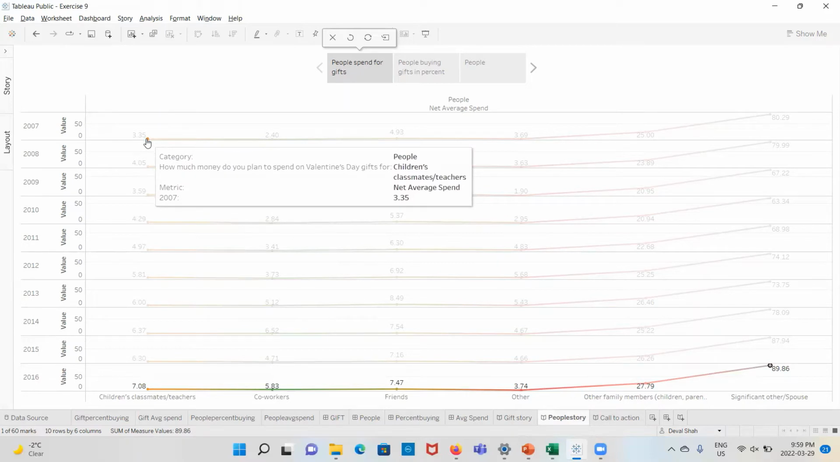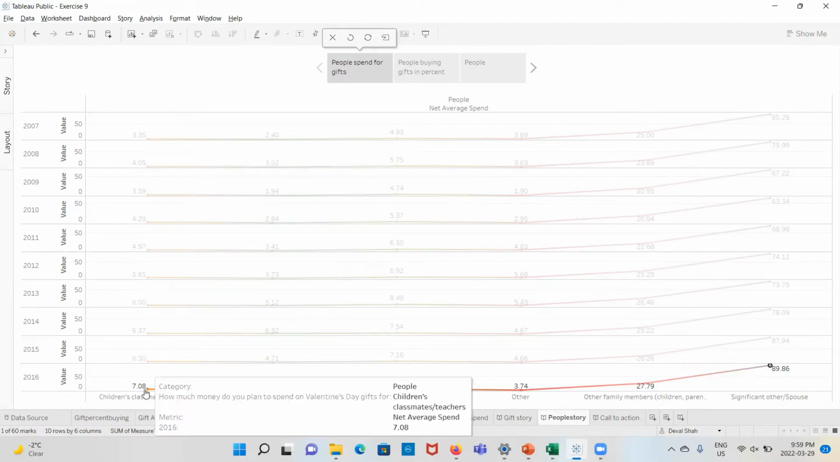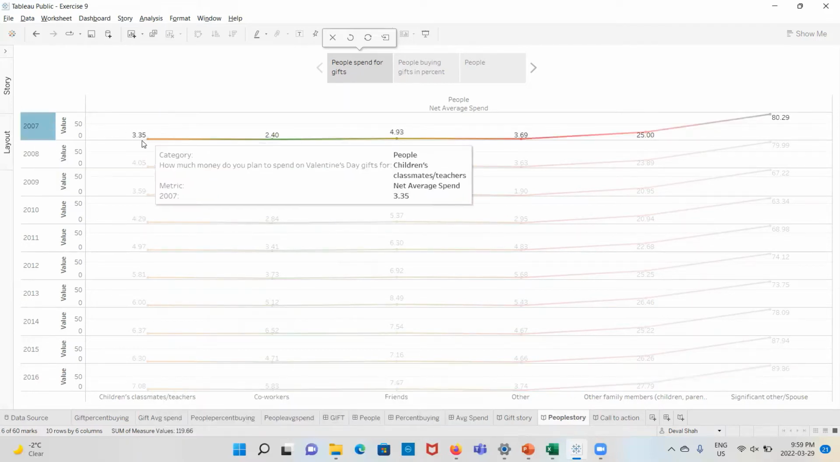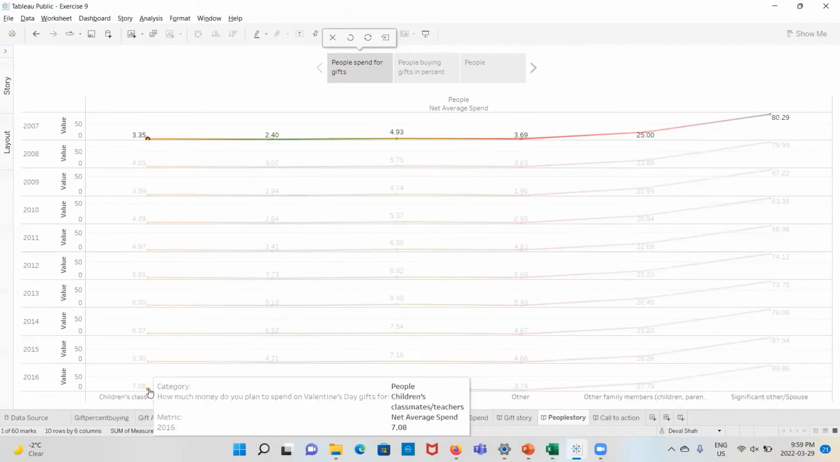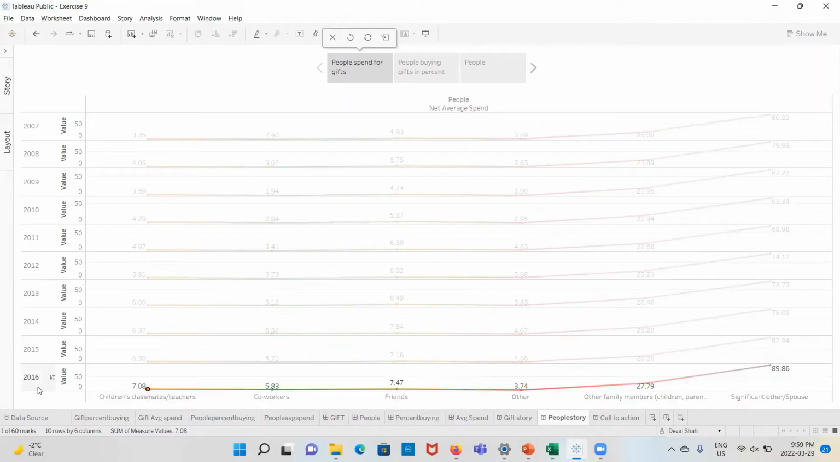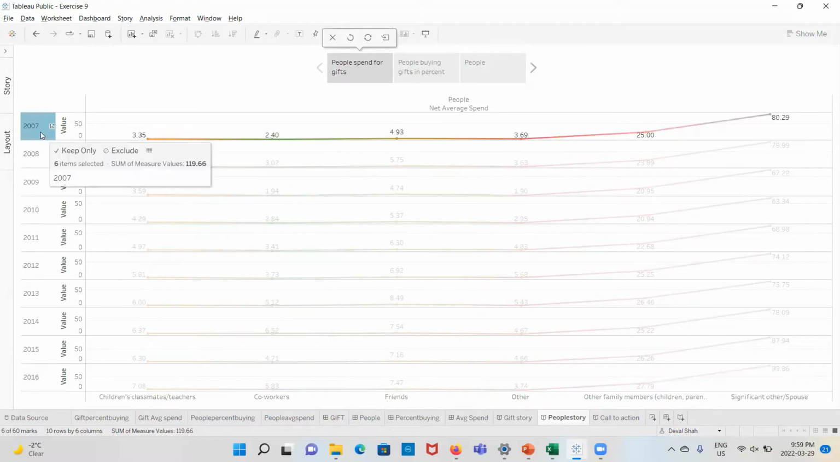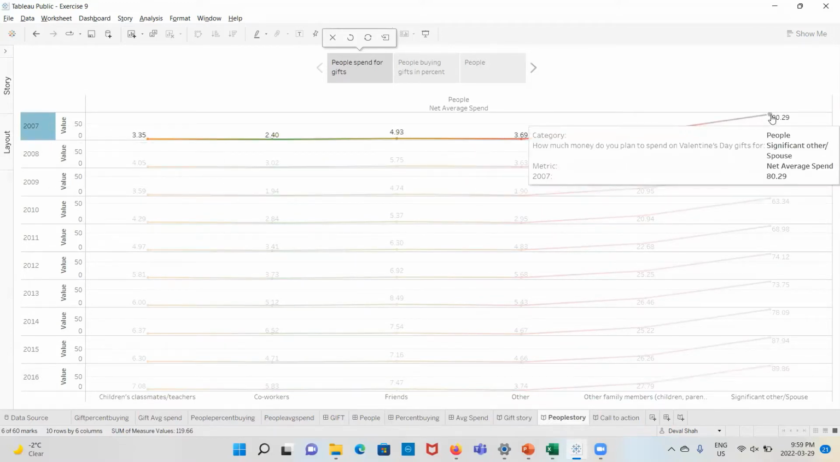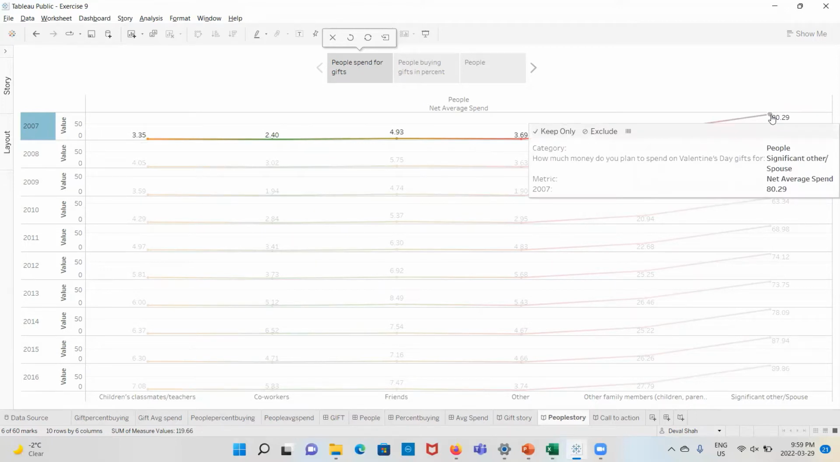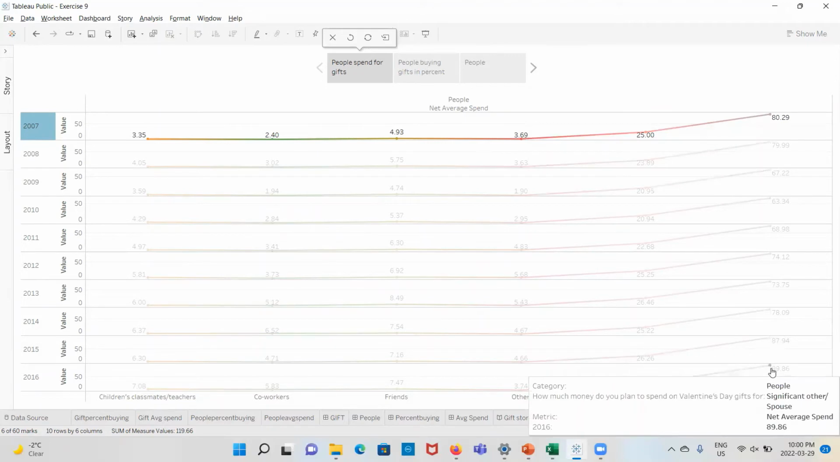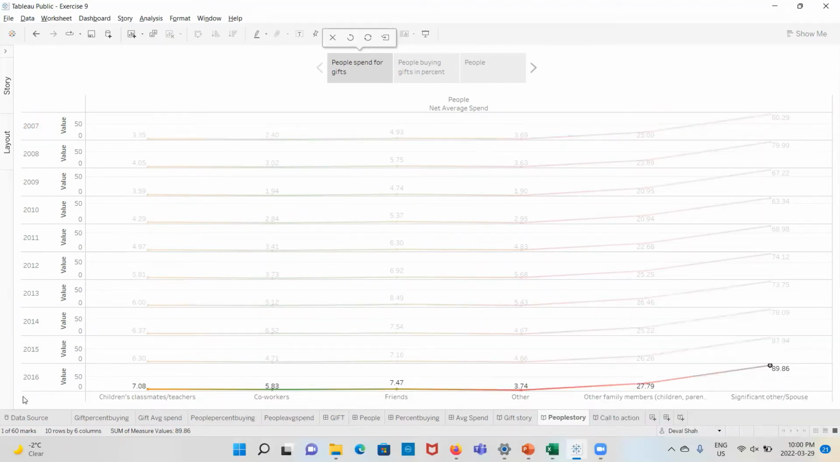So we can address that children buying gifts is around 7. In 2007, it was 3.35%, which increased to 7.08% in 2016. And we can see that in 2007, people buying gifts for a significant other or spouse was around 80.29%, which increased to 89.86% in 2016, which is a 9% increase in people buying the gifts.